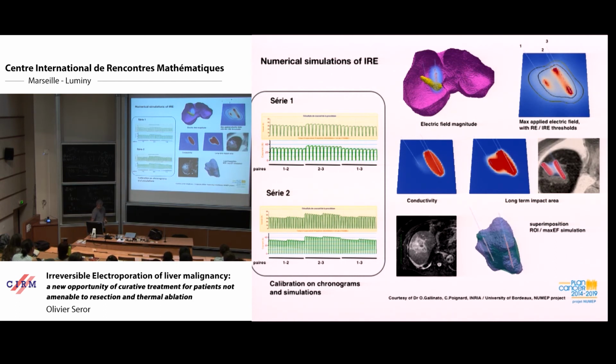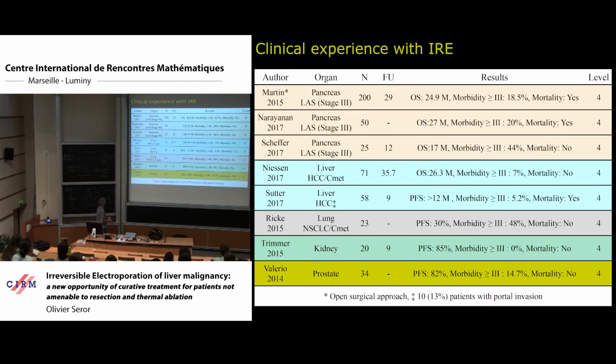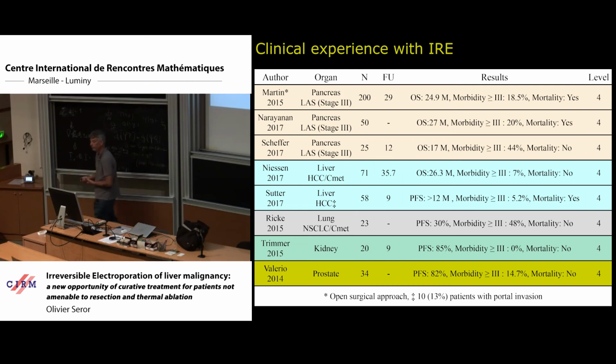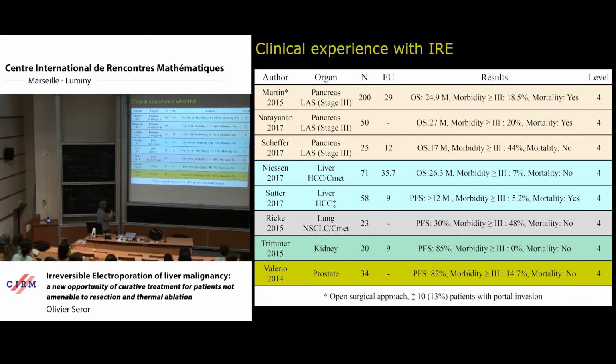So now this is what we are currently able to perform with electroporation. Mainly I perform ablation in the liver, but you can see that there is some initial experience for pancreatic cancer, but also kidney and prostate.